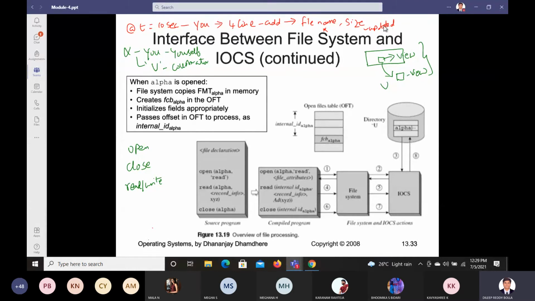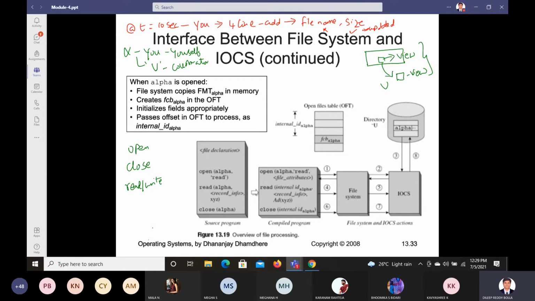correct? So whenever necessary, we need to make sure these changes are made in the file, so that if somebody changes it, you are able to view that too. So this is how you can do it. Let us see in detail how exactly it happens in the form of a block diagram. The compiler is going to replace all the open statements, along with read or write and close, in the source program. This is called file system operations.